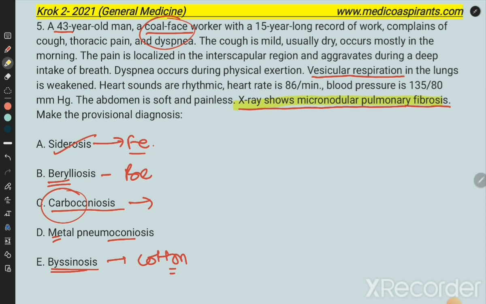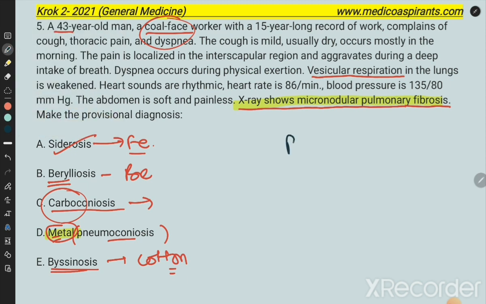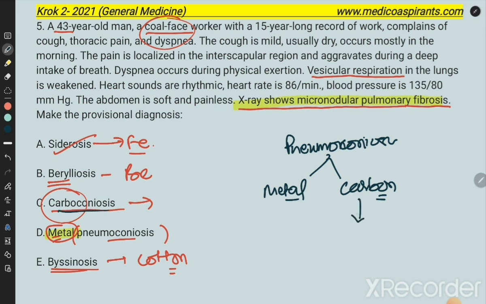But why can you not give metal pneumoconiosis? If metal was not given, this answer was supposed to be the correct one, only carbon pneumoconiosis, but metal is given, that is why it is not an option. Now, for the betterment, if this option is given in the question, it will be followed by pneumoconiosis. It has two parts: one is metal induced and the second one is carbon induced. Carbon induced is carbon pneumoconiosis, so the two terms may be correlated in further questions.